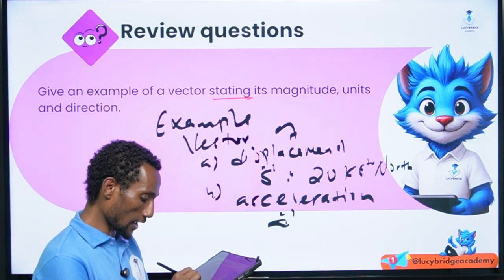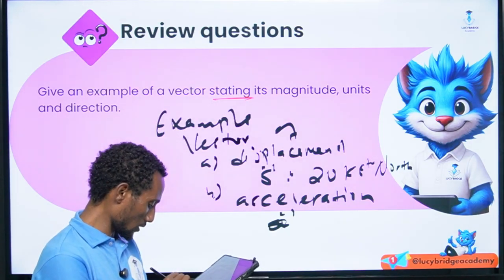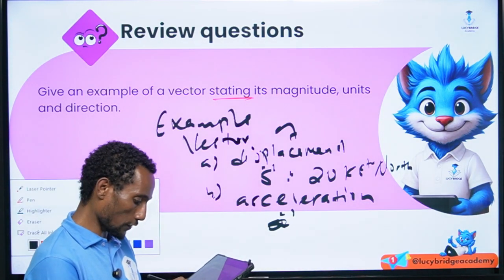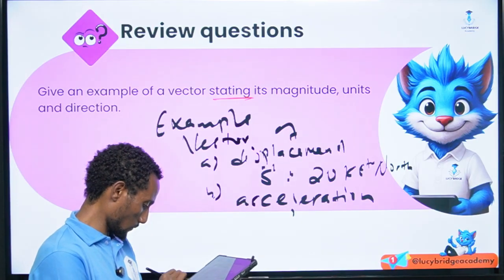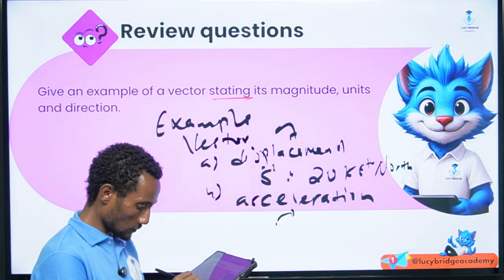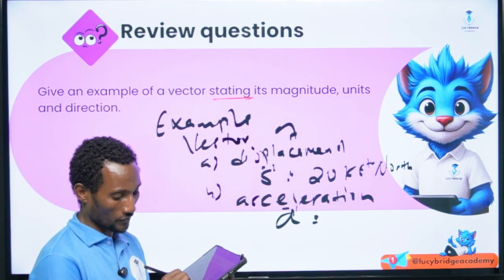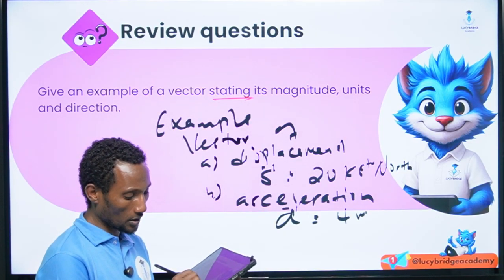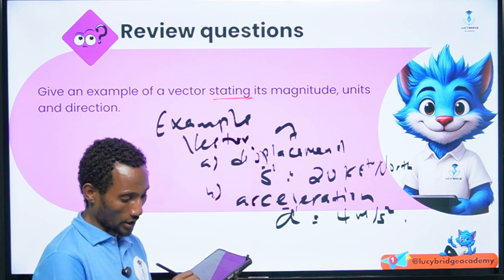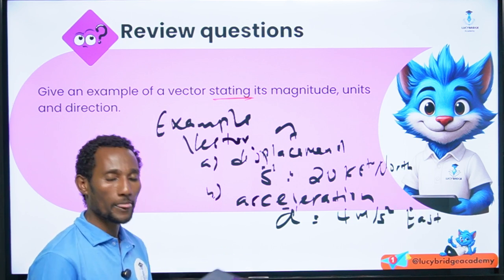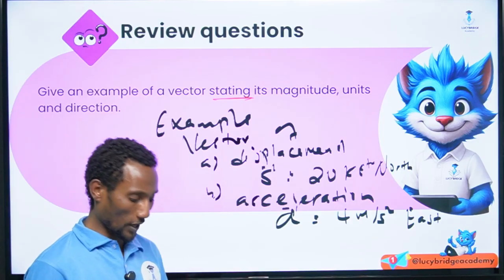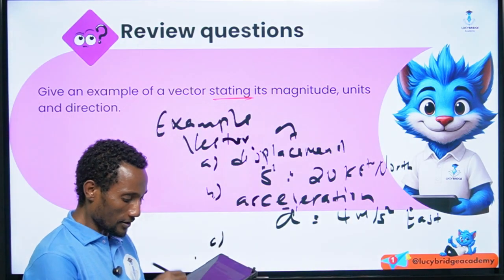The acceleration of a given body, which is around 4 meters per second square to east, or east of north, whatever it is. And C, force,